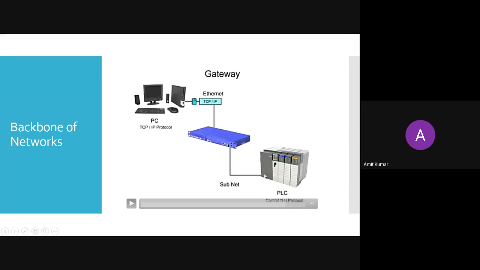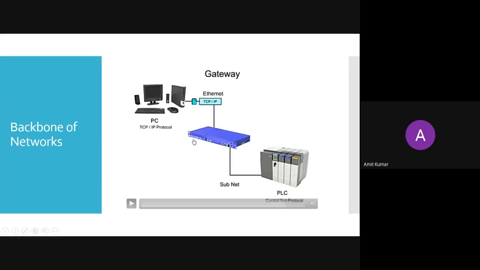Okay, so we resume. Here these two devices are on different protocols. The first device, which is your personal computer, is working on TCP/IP protocol, or it is using this protocol to send a message over Ethernet, and this is connected using a subnet cable, and the PLC uses the ControlNet protocol to send or receive the message.